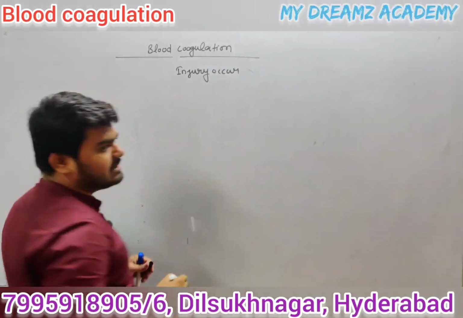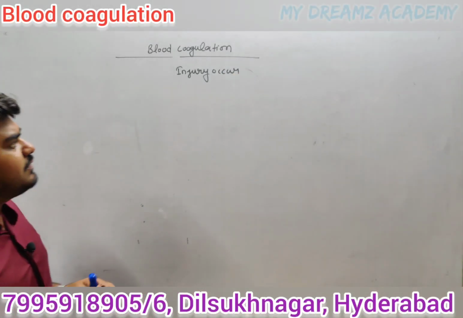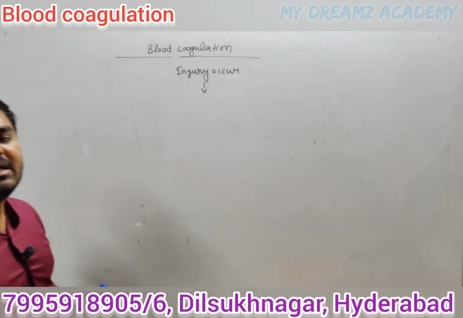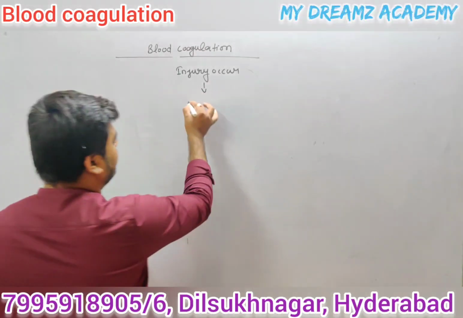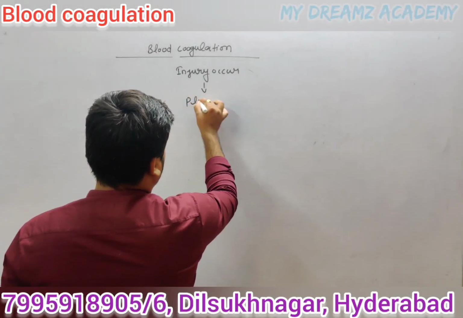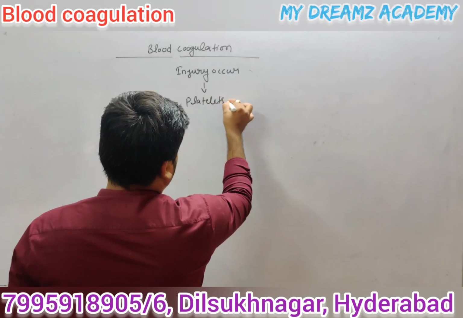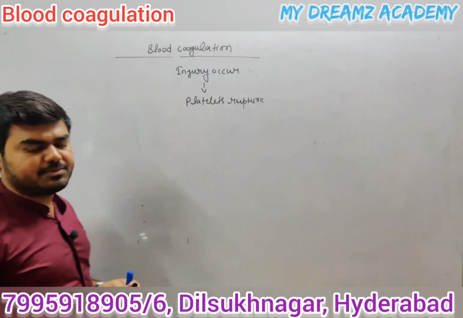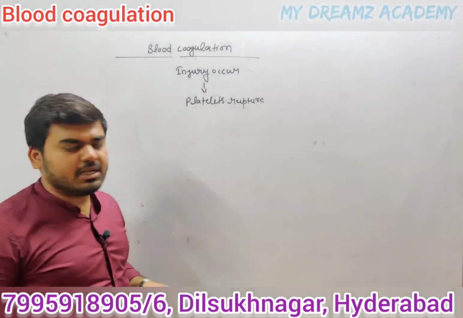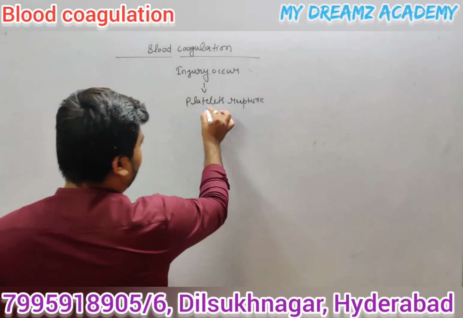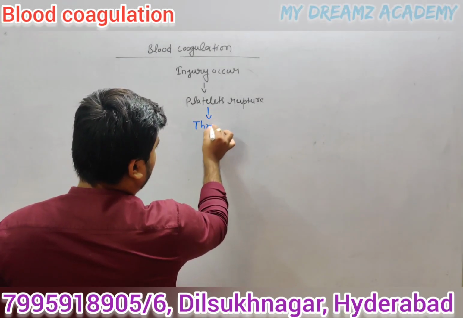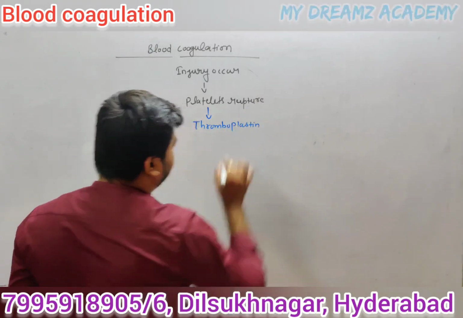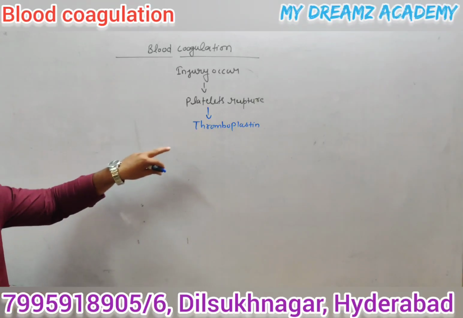Then what will happen? The tissue will be ruptured, and after the rupturing of the tissue, immediately the platelets will be ruptured. So if an injury occurs, then platelets will be ruptured. When platelets are ruptured, these platelets release one protein, and the protein is called thromboplastin.